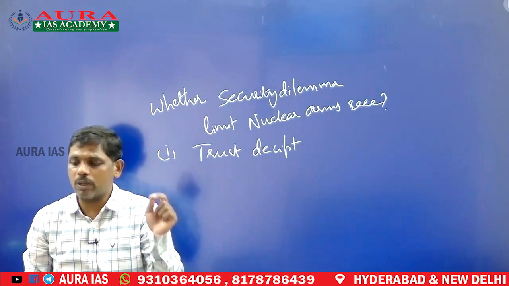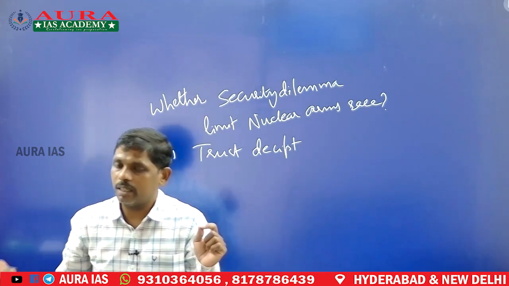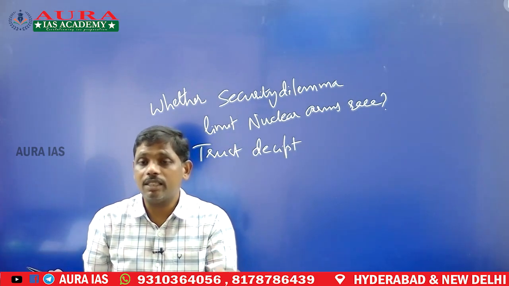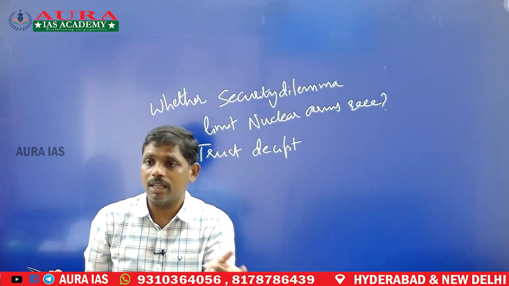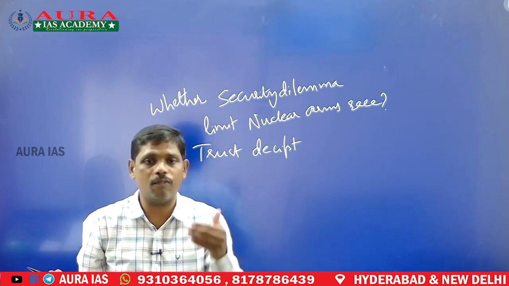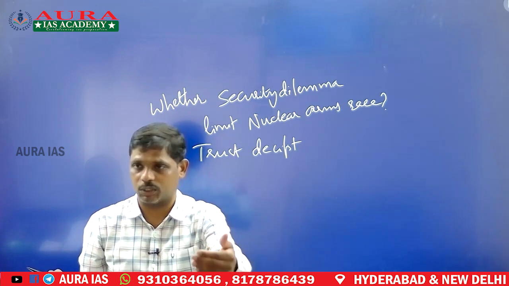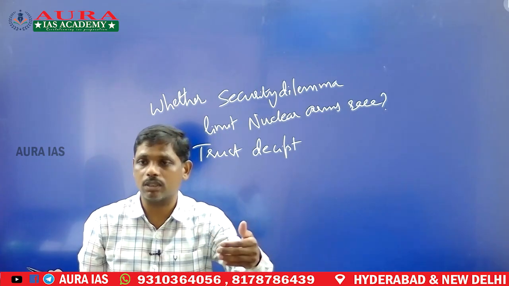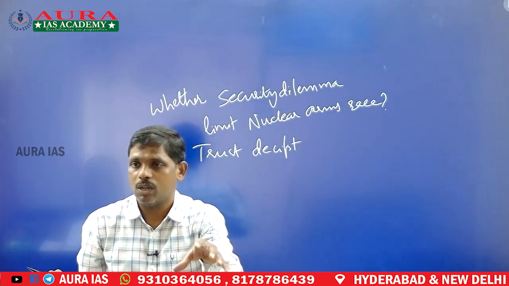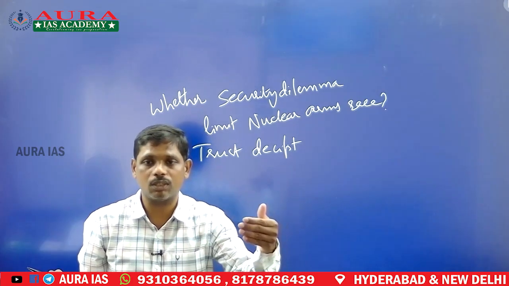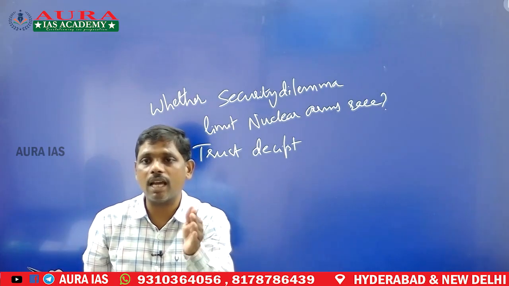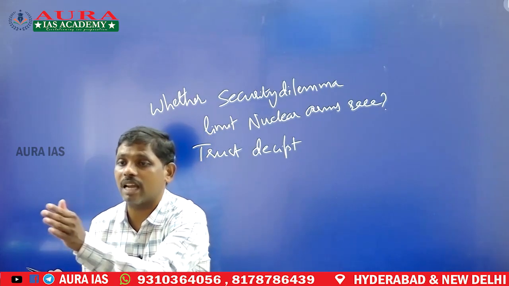Because of this, the defensive actions of one country are seen as offensive actions by the rival countries. For example, if one country goes for a missile test, or strengthens its missile defense system, it is seen as an offensive measure by rival countries.